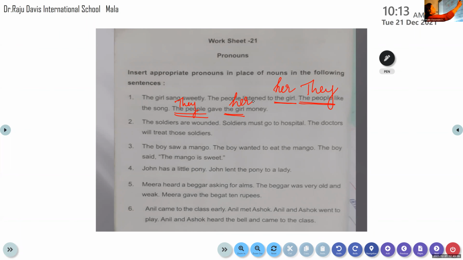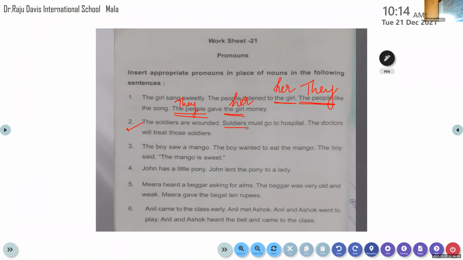Okay, let's do the second one. Abhinav, come on, do the second question. Those who have not finished it, you can do it. The soldiers have... We are talking about the soldiers here. It is written only once here. If it is repeated again, then it should be replaced by a pronoun. Soldiers must go to the hospital. Read the question once, then we can replace it with a pronoun.